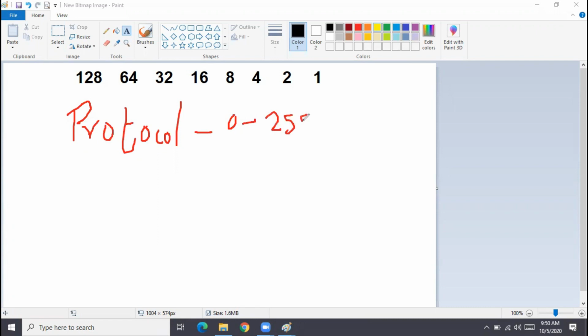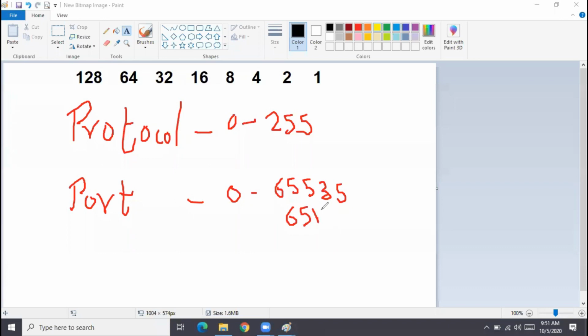And what about the port number? 0 to 65535. It doesn't matter even if somebody says 65K. 0 to 65K, like that.